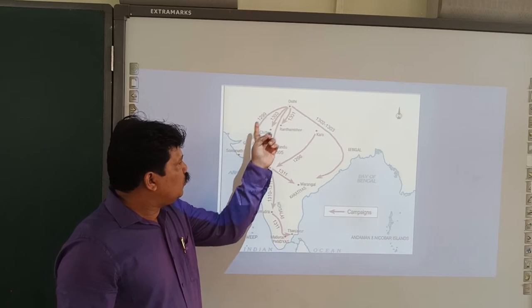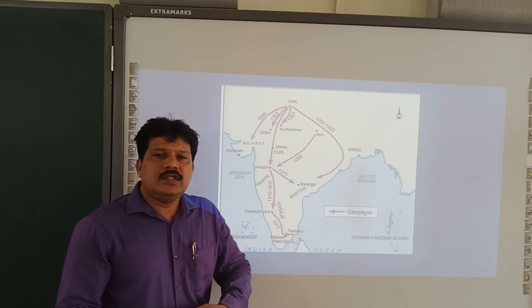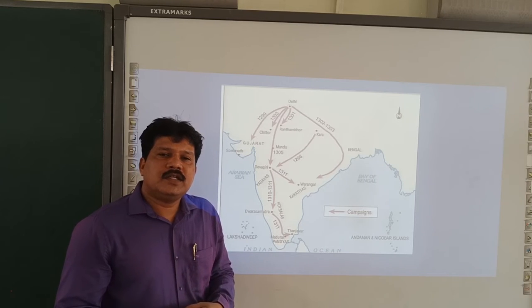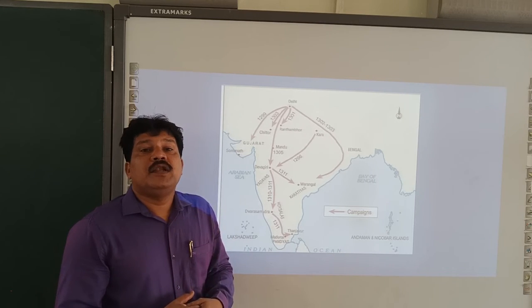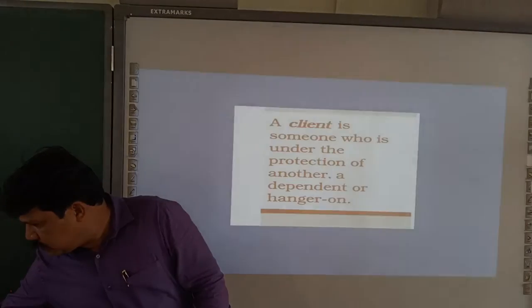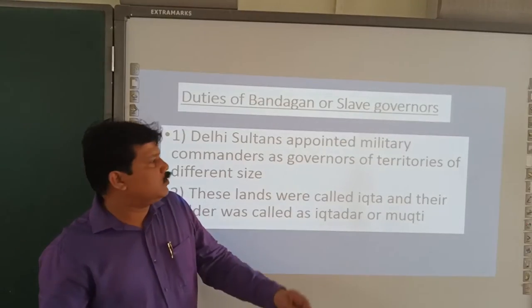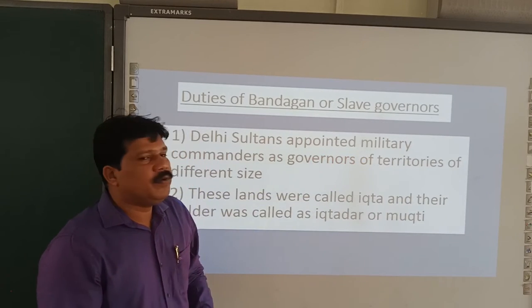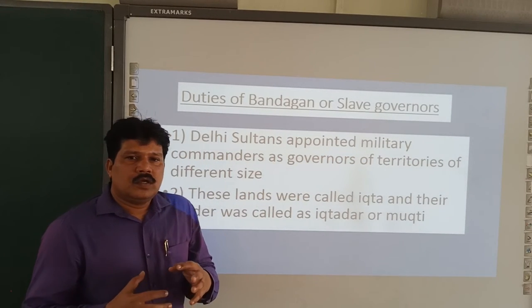Now, such a huge kingdom, Alauddin Khilji alone cannot control. That's the reason he had able governors. So the duties of Bandhagans: they were appointed as governors of a military territory.